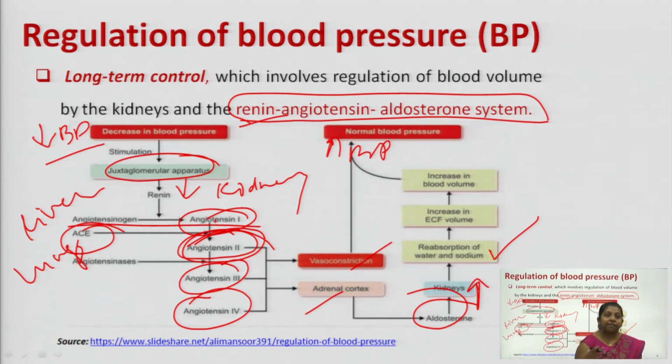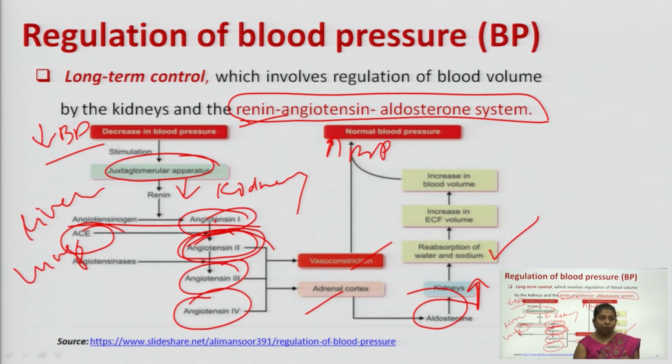Aldosterone further stimulates the kidney, and due to stimulation of aldosterone in your kidney, it causes reabsorption of sodium along with water, and this increased reabsorption of water and sodium altogether increases your extracellular volume, or you can say it increases your blood volume, and due to increase in blood volume along with the vasoconstriction phenomena, there is an increase in your blood pressure. Fine.